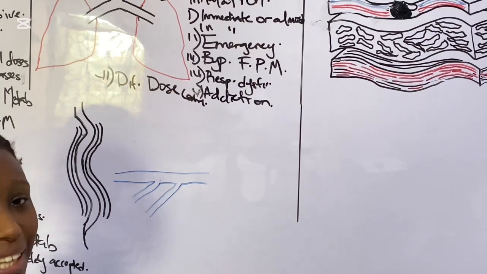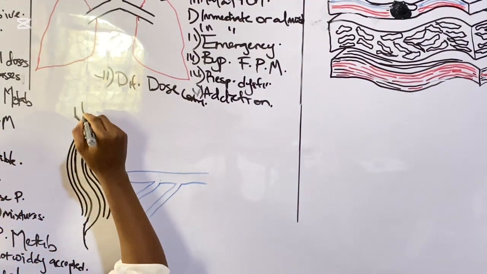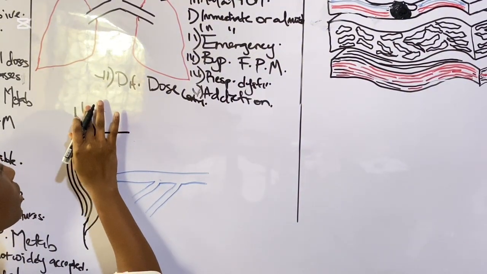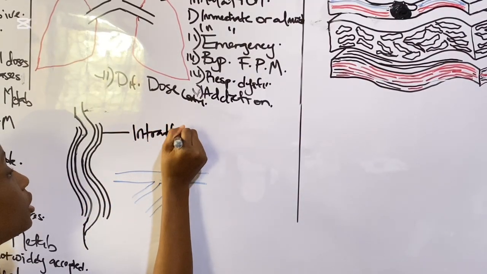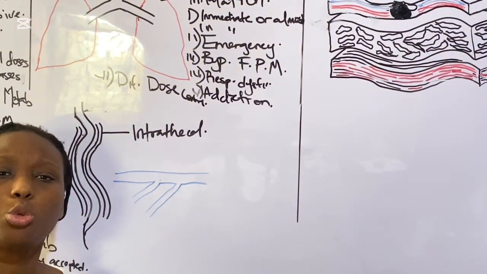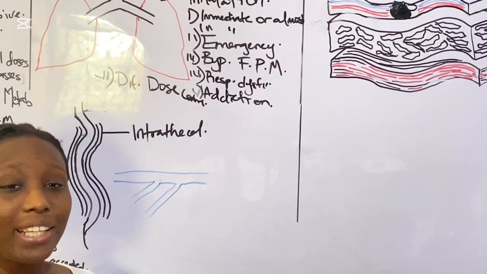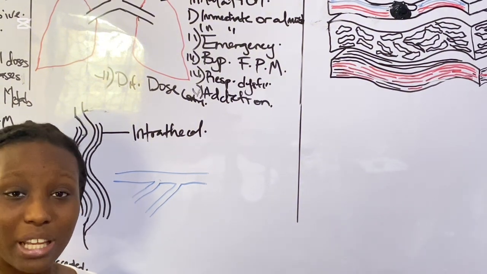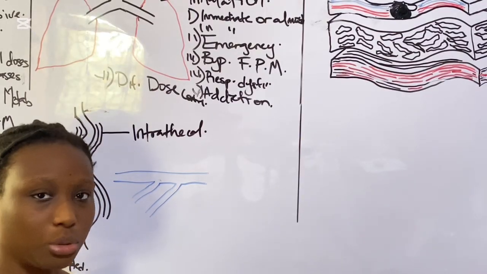Now, the next parenteral route we'll be discussing will be the intrathecal route. This route of administration is not extremely common, but it is still very useful. What is the intrathecal route? The intrathecal route of administration is when a drug is injected in the subarachnoid space. Subarachnoid space is the space between the arachnoid layer of meninges and the pia layer of meninges. So what does that mean? It is when a drug is injected directly into the spinal cord.